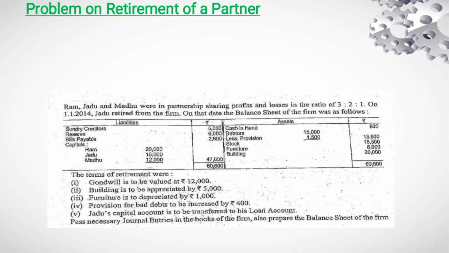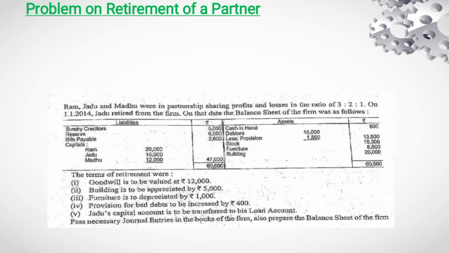The terms of retirement were: goodwill is to be valued at 12,000. Buildings are to be appreciated by 5,000. Furniture is to be depreciated by 1,000. Provision for bad debts is to be increased by 400. Jadu's capital account is to be transferred to his loan account. Pass the necessary journal entries in the books of the firm and also prepare the balance sheet of the firm.